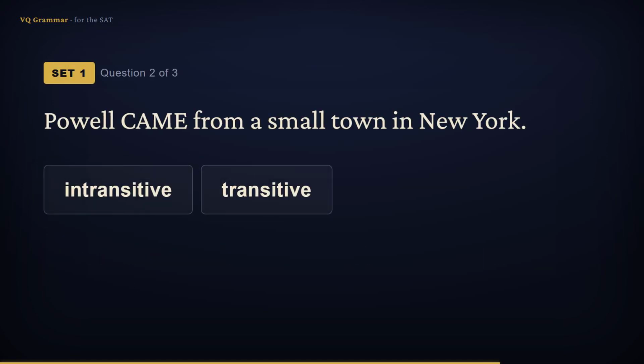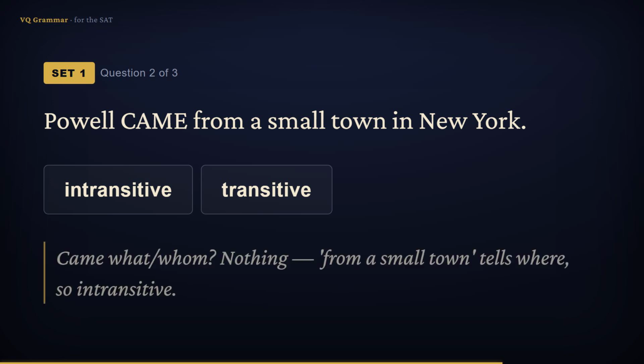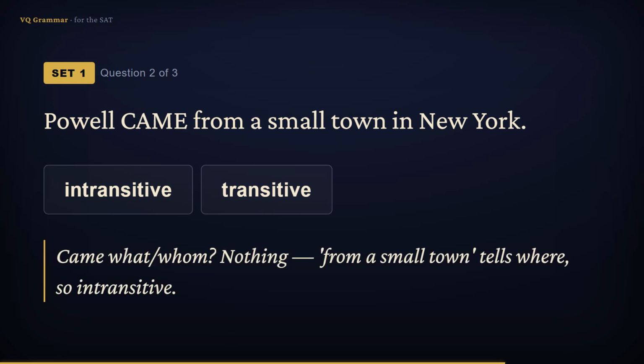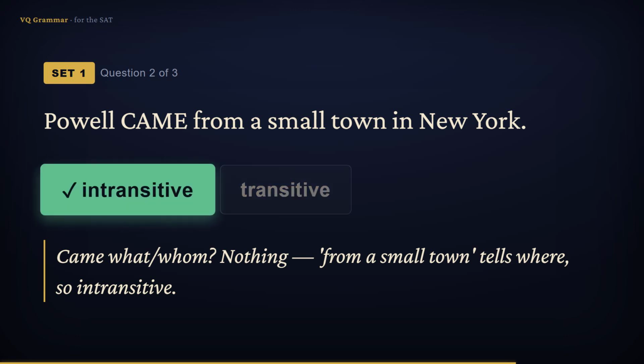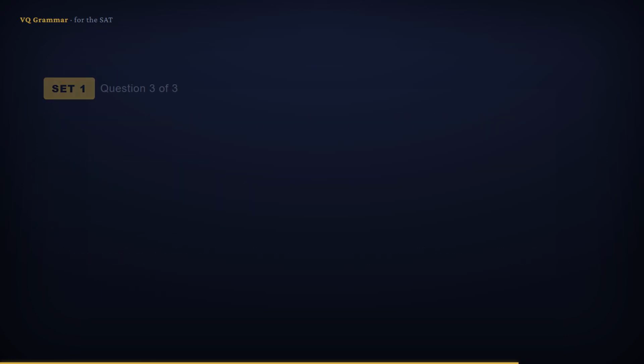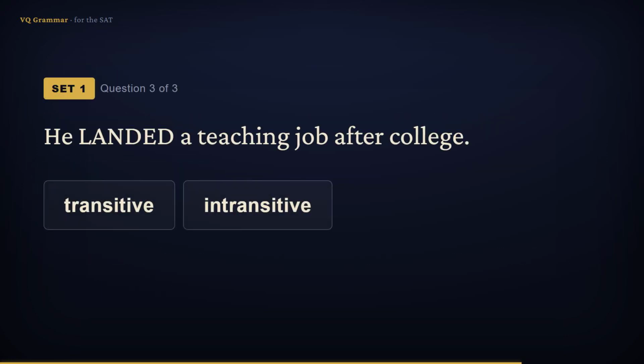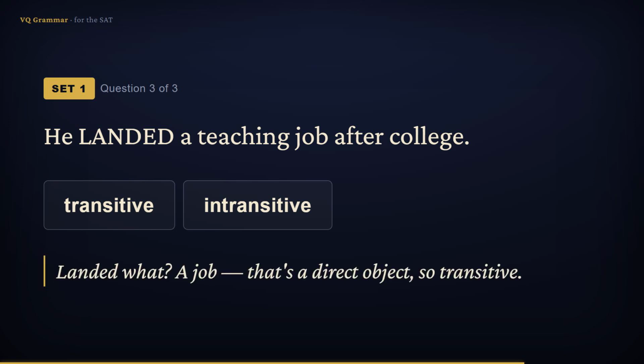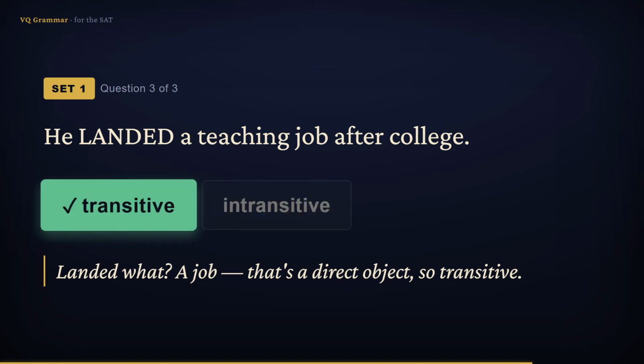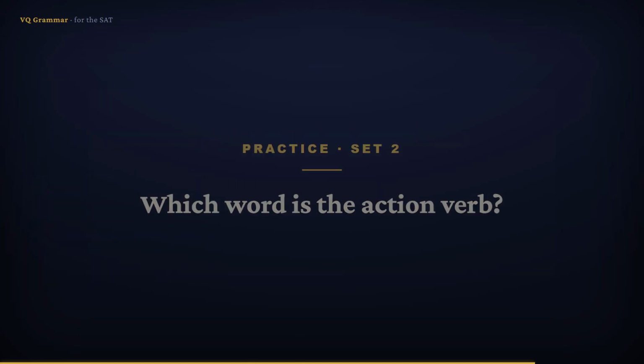Powell came from a small town in New York. Came what or whom? Nothing. From a small town just tells us where he came from. No object. So the answer is intransitive. He landed a teaching job after college. Landed what? A job. That's a direct object answering what, so the answer is transitive.